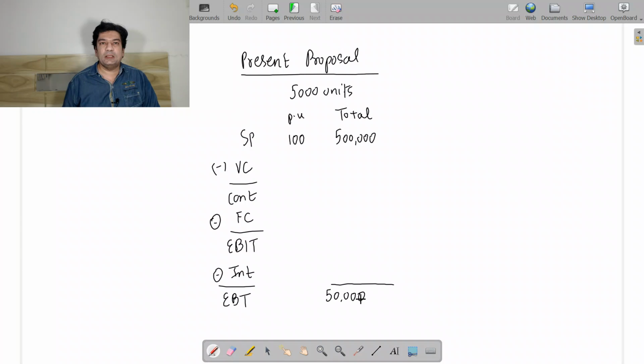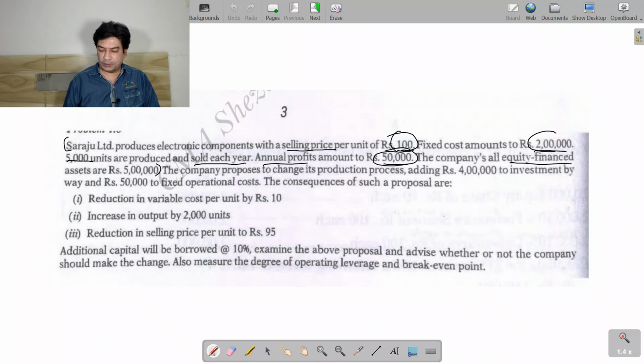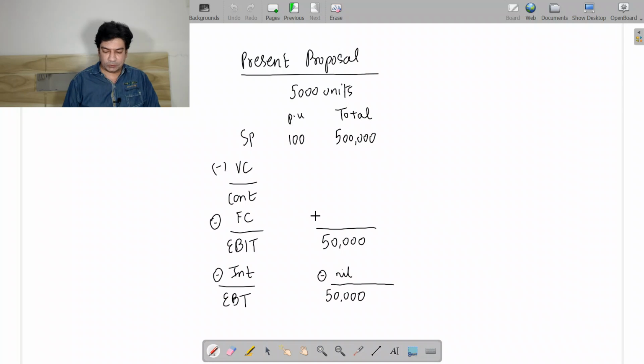Now since it is an equity finance company, there is no debt component. So interest I will take as nil. So here I will be getting 50,000. Then they have given us the fixed cost. The fixed cost is 2 lakhs. So here I will be writing the fixed cost 2 lakhs, and 50,000 plus 2 lakhs gives me 2,50,000, and from 5 lakh I will be subtracting 2,50,000, so I will get variable cost of 2,50,000.